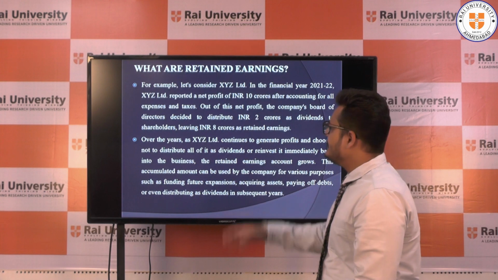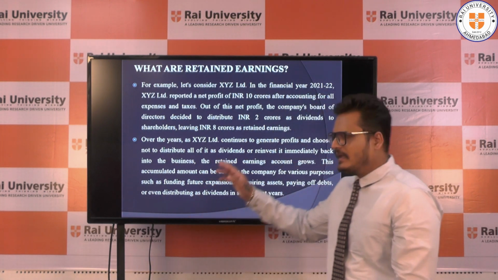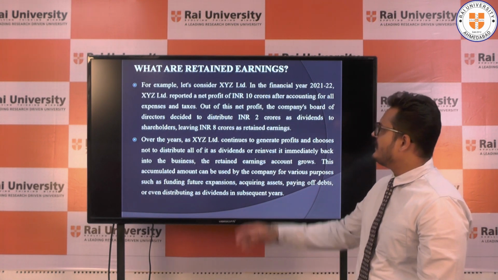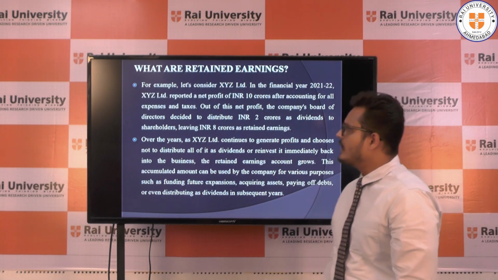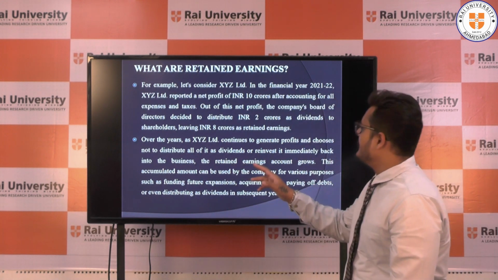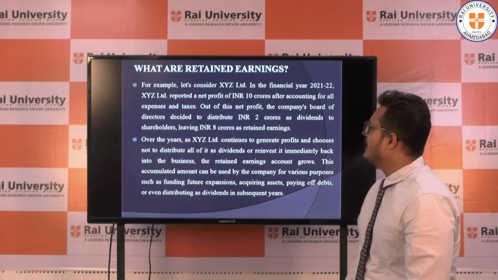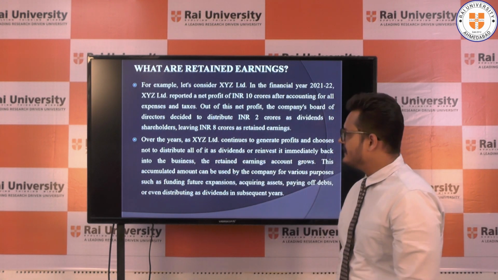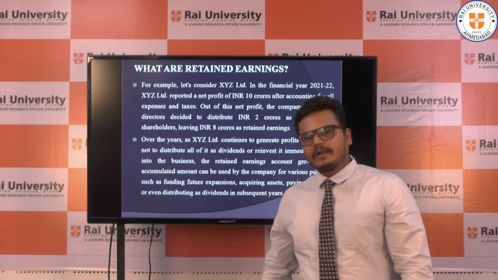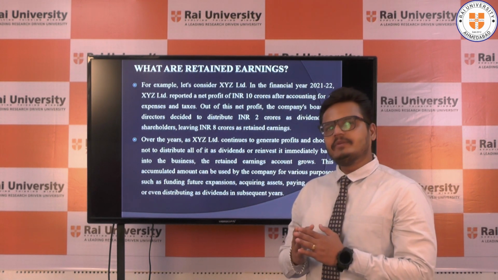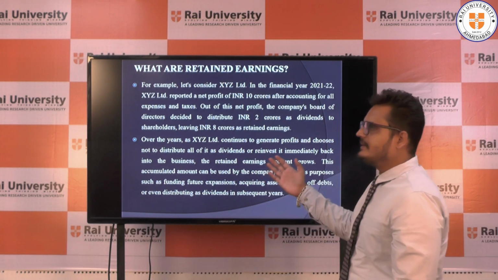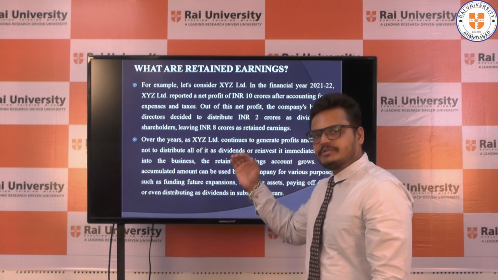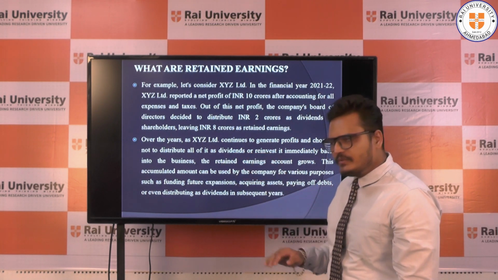Here an example of retained earning is given. XYZ Limited in the financial year 2021-22 reports a net profit of 10 crore after accounting for all the expenses and taxes. If the company provides 2 crore rupees as dividend, the company's retained earning is 8 crore, as mentioned here. So the profit of the organization is divided into two parts, retained earnings and dividend. If the company pays out dividend, the portion of retained earning is going to be reduced.